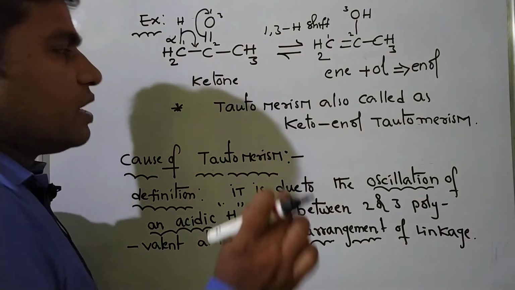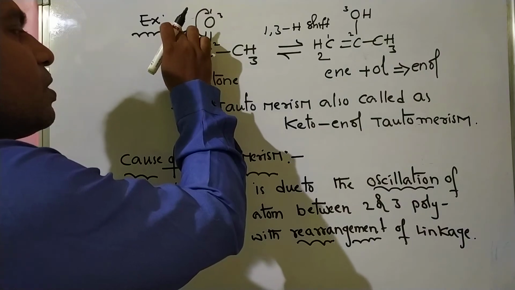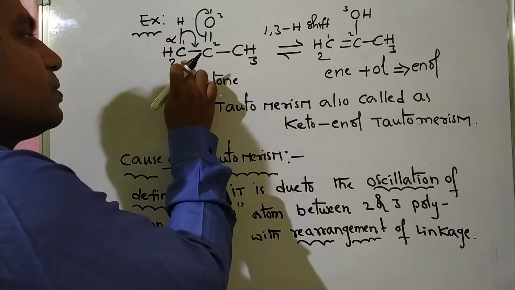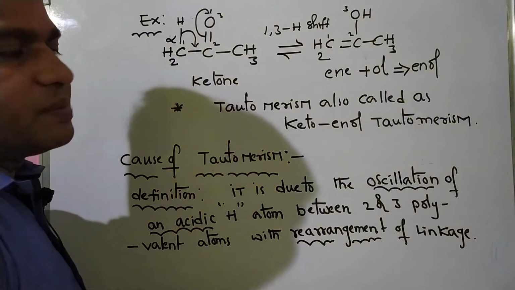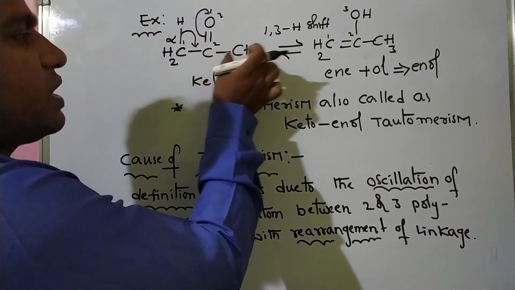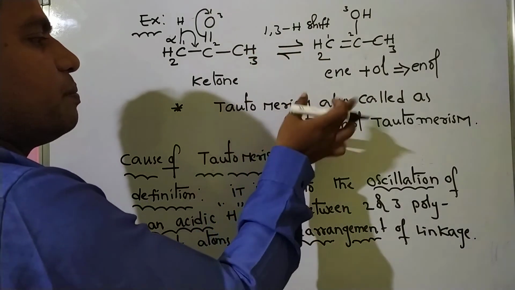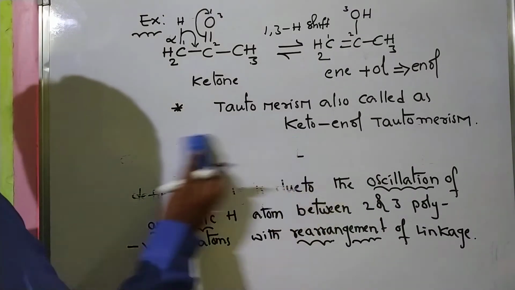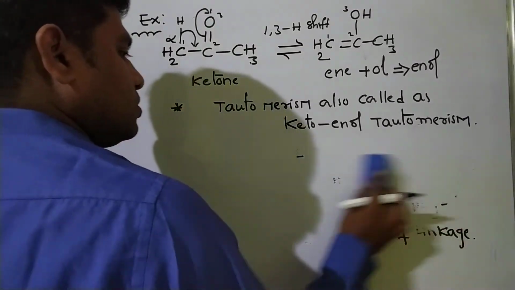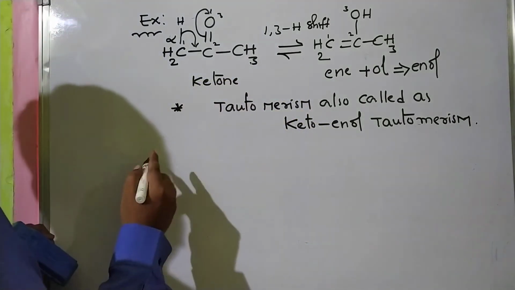Simply the migration of hydrogen atom from alpha carbon atom to oxygen. So this is simple rearrangement. This type of rearrangement in chemistry is called tautomerism. Okay, please note. So I will explain another example also. Example 2.